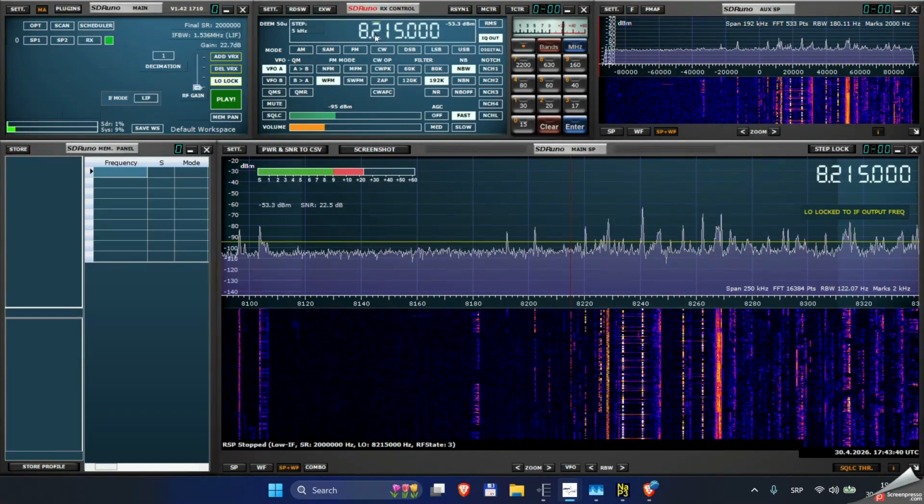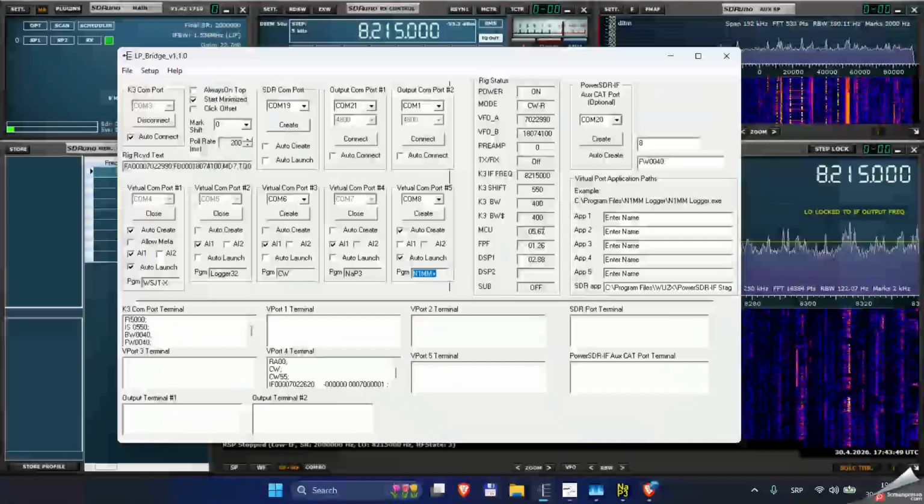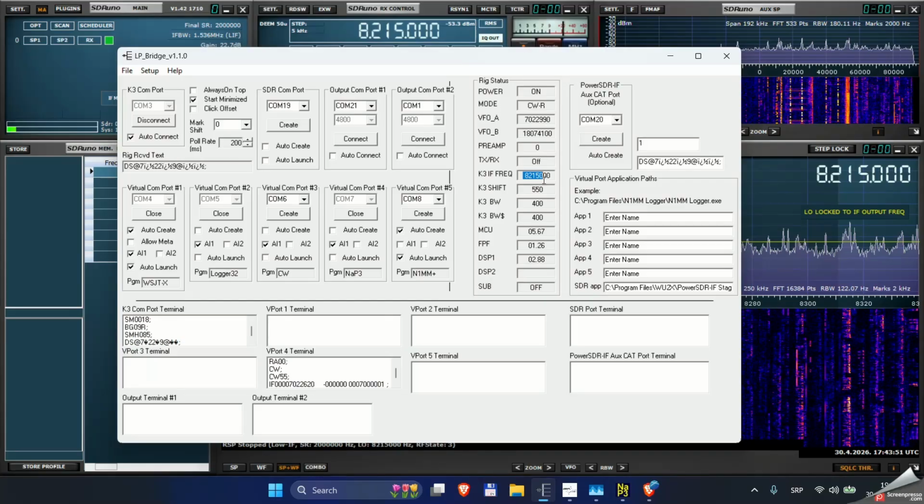SDRPlay is set up to show a frequency of 8 megahertz and 250 kilohertz, which is the IF frequency of Elecraft K3, and it is connected to the IF output by RF cable to the SDR receiver RSP1.